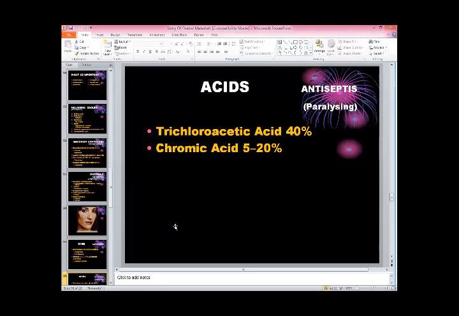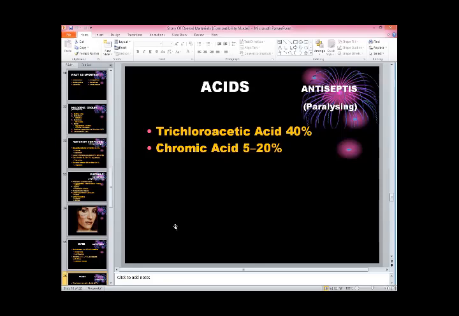These are the acids that we have, and they are very effective against gram-positive and gram-negative bacteria: trichloroacetic acid 40%, and chromic acid 5 to 20%. They are very effective acids which are killing the bacteria.